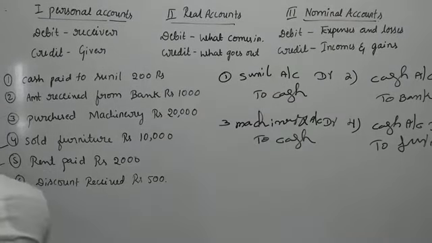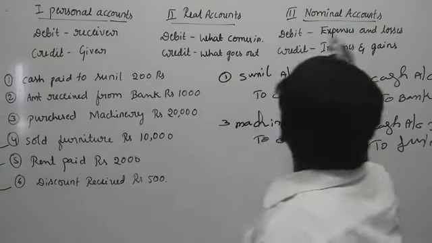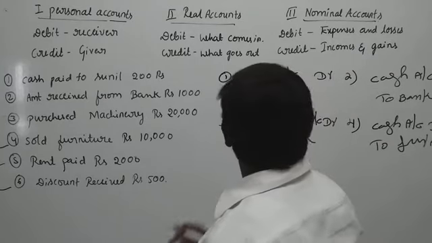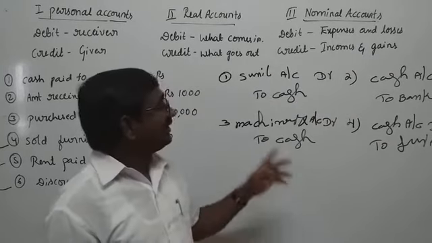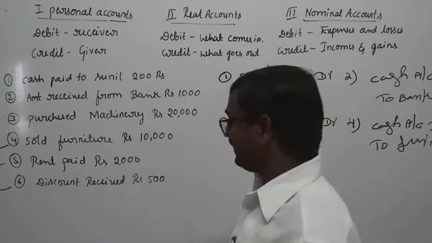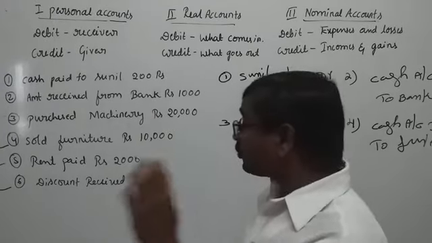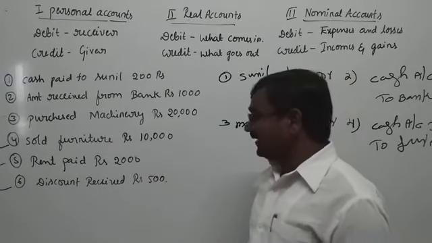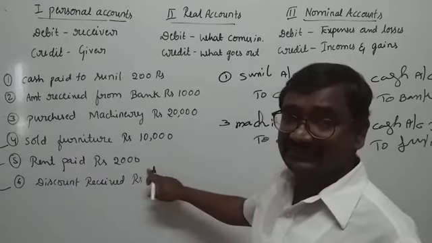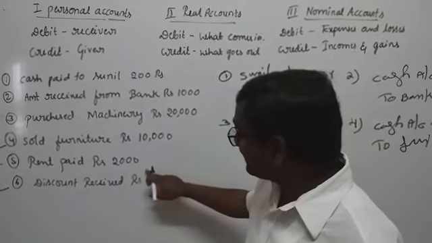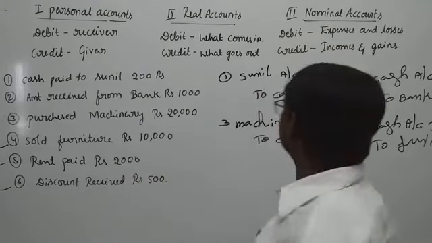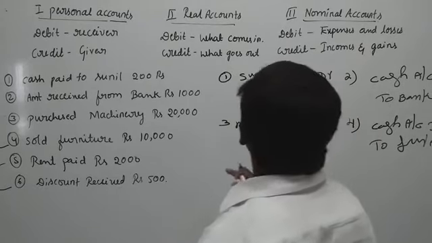And next, these two transactions are examples of nominal accounts. We are aware that nominal accounts always talk about expenses, losses, incomes and gains. See the transaction, rent paid rupees 2000. Rent is an expense, whether for an individual or any company or institution. What is the rule of nominal accounts?